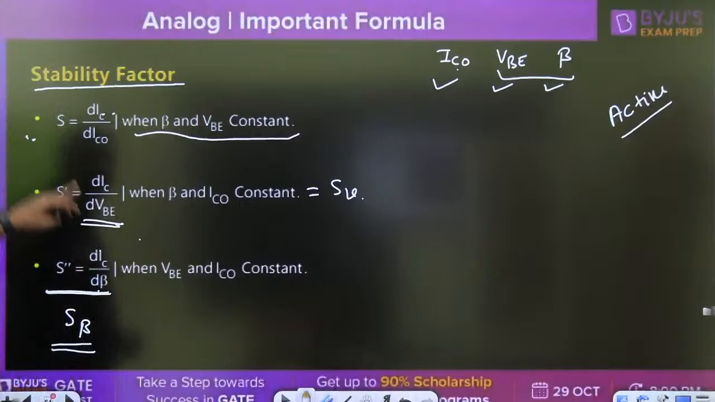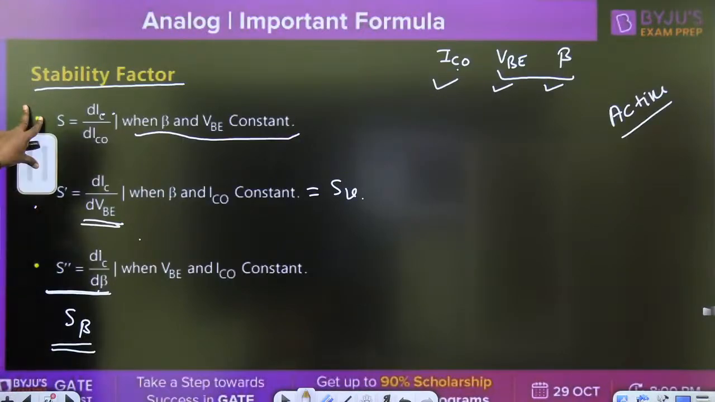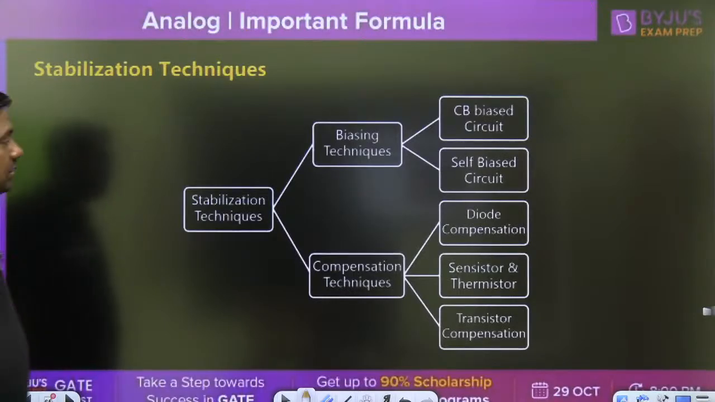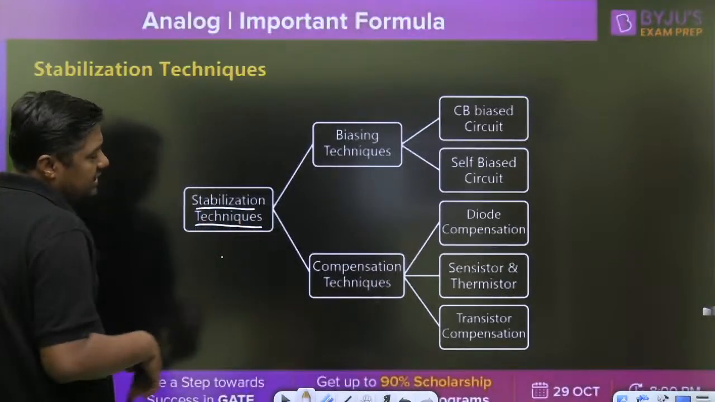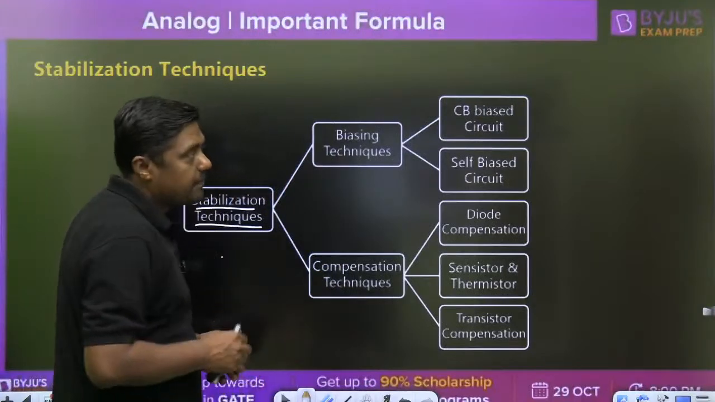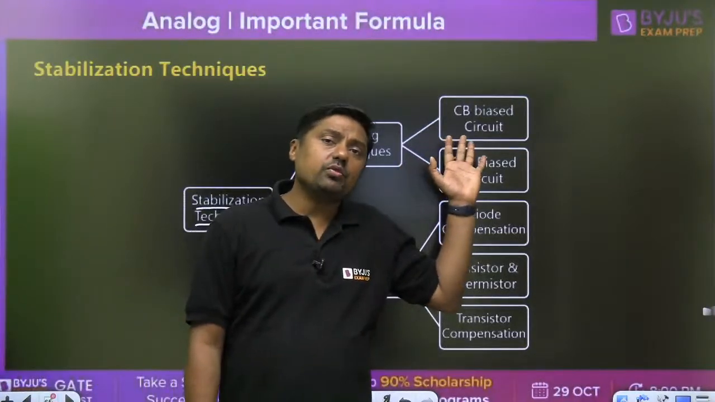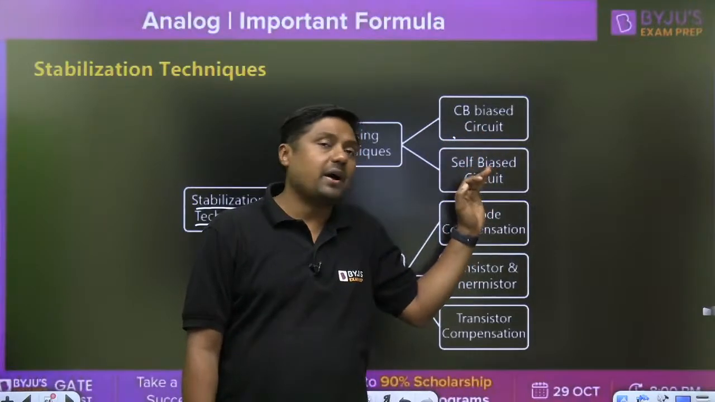Okay then. S, S dash, S double dash. Now, this is the stability factor. If the circuit is not stable, to make the Q point stable we are using different types of techniques. What are the techniques? Stabilization techniques. The stabilization technique is divided into two parts: one is called the biasing technique and one is called the compensation technique. In biasing techniques, we are using two types of biasing: one is called the collector based bias circuit, another one is called the self biased circuit.